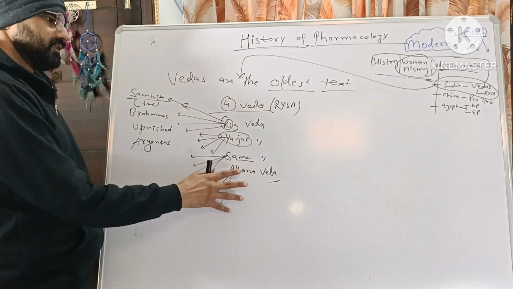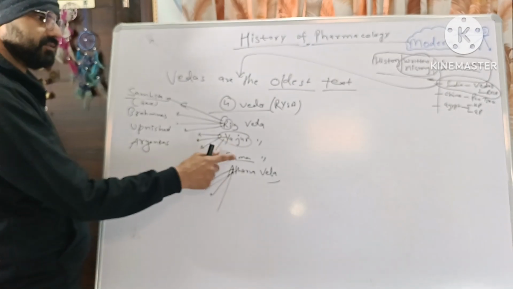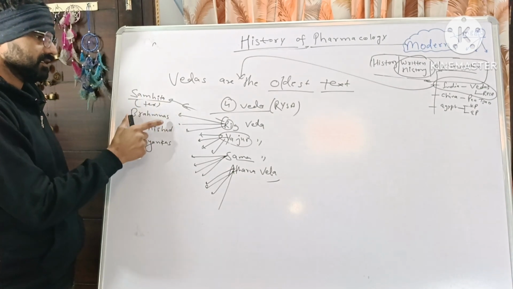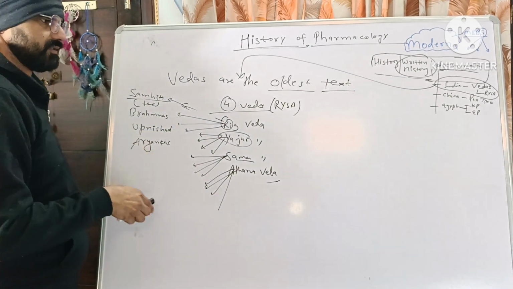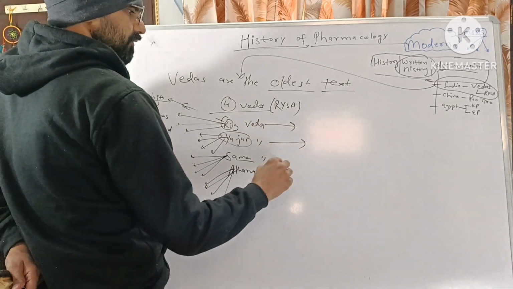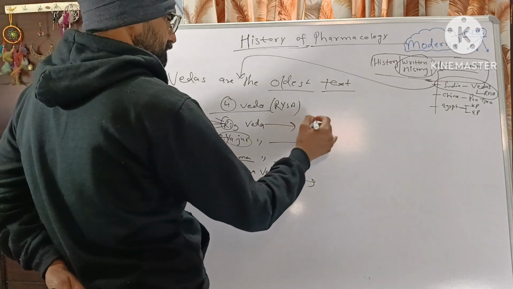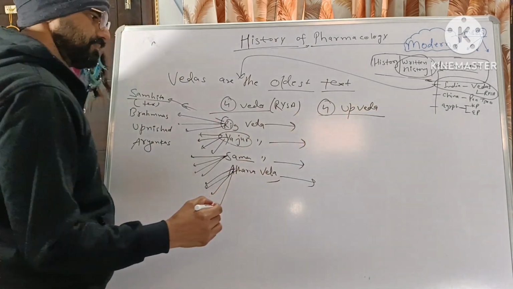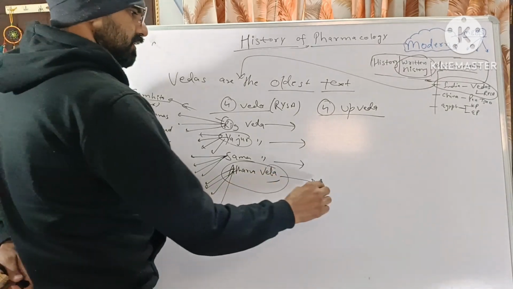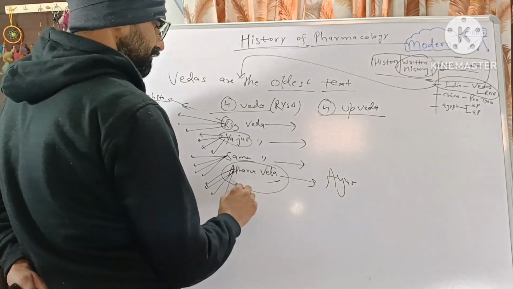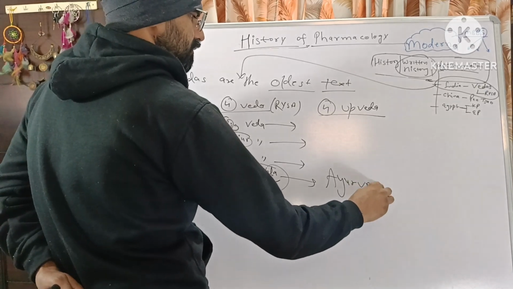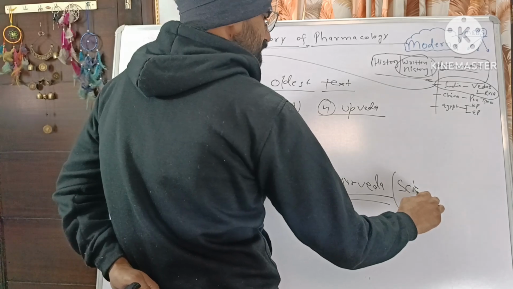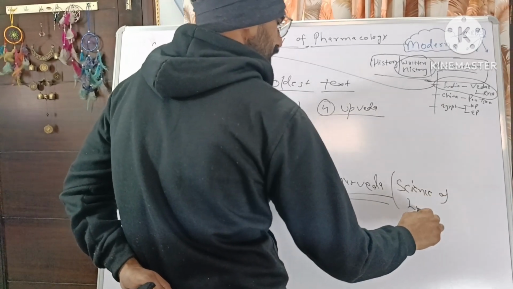So Vedas are the oldest text, and there are four in number. Each Veda is composed of four parts: the written text Samhita, Brahmanas, Aranyakas and Upanishads. And these four Vedas are further divided into four Upavedas. In the case of Upaveda, the most important is the fourth Veda, that is Atharva Veda, which has the Upaveda Ayurveda, that is your science of life.